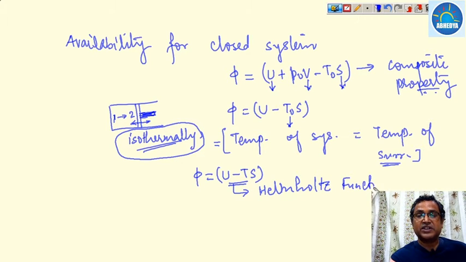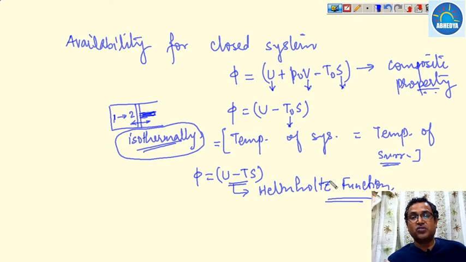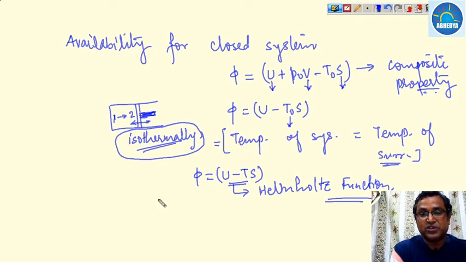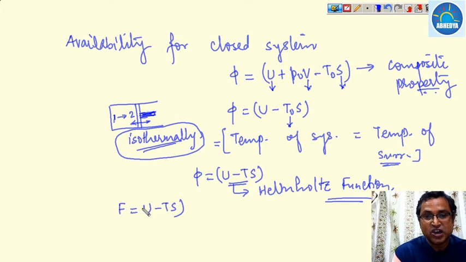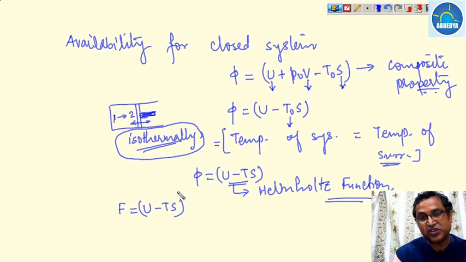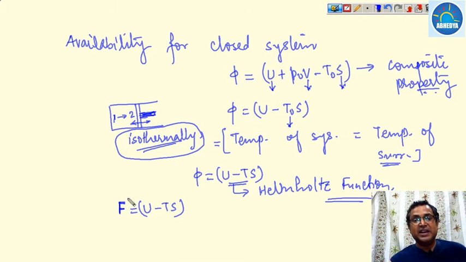When we discuss the thermodynamic property relations, we will use the Helmholtz function. Therefore we are taking this Helmholtz function, and it is written as F equals U minus TS. Since T is the temperature of the system as well as of the surroundings, all the quantities are properties of the system. So the Helmholtz function is the maximum work potential of a closed system, and it is also a property of the system.